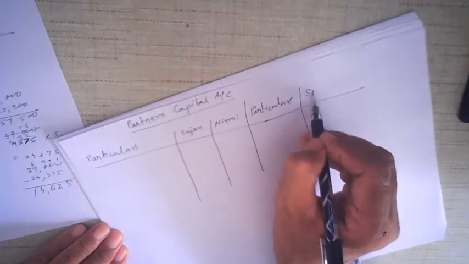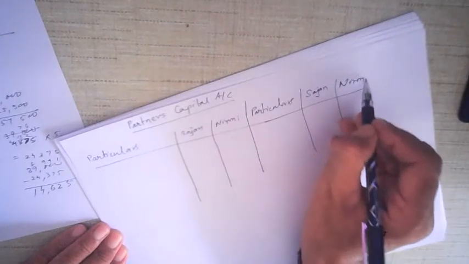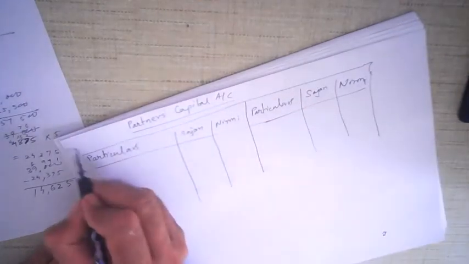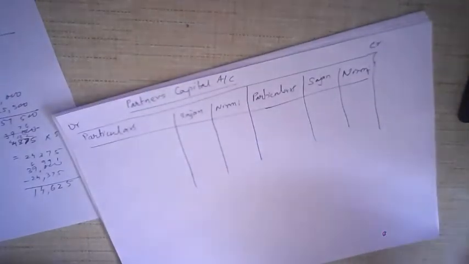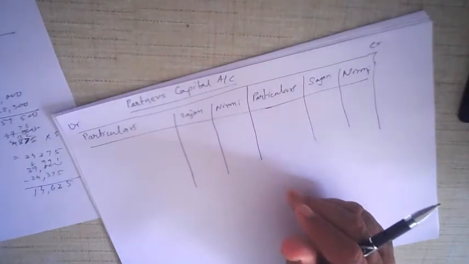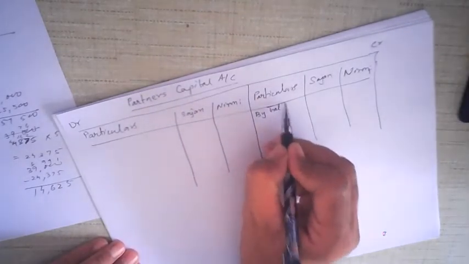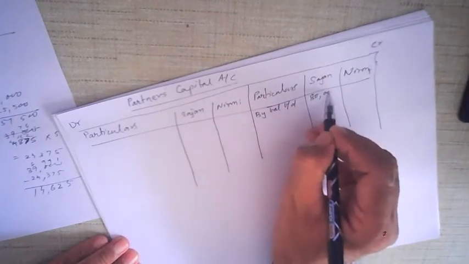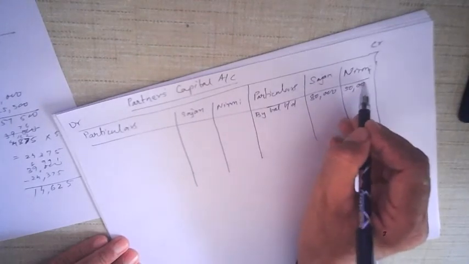and Sajan and Nirmi. Alright, so this is your format. This is the debit side and this is the credit side. Alright, now we take one at a time. Now in the balance sheet, old balance sheet in the question, capital accounts of Sajan and Nirmi are given. Okay, so we write by balance brought down. How much is Sajan? 80,000. So Sajan is 80,000 and how much is Nirmi? 50,000. This is the balance which is brought down from the old balance sheet.